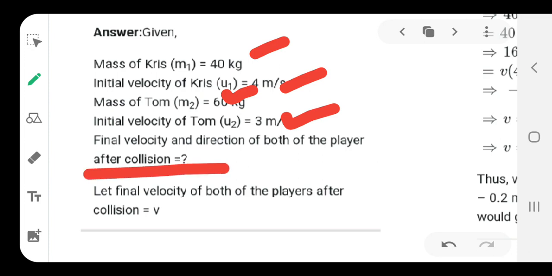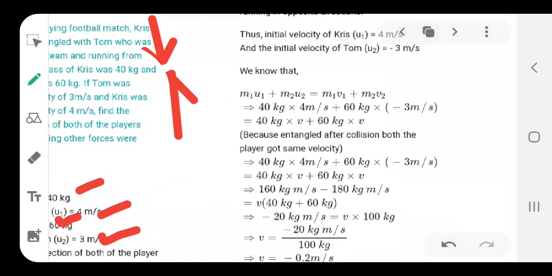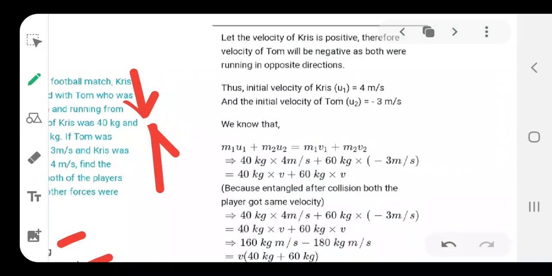Now they say final velocity, underline this data because normally you forget about this thing. The final velocity of both the players after collision will be v. Okay, so there is a single unit here, and once you know the laws, then you can see it. Now here you have to see that the velocity of Tom will be negative as both are running in opposite directions. The sign convention is very important here.